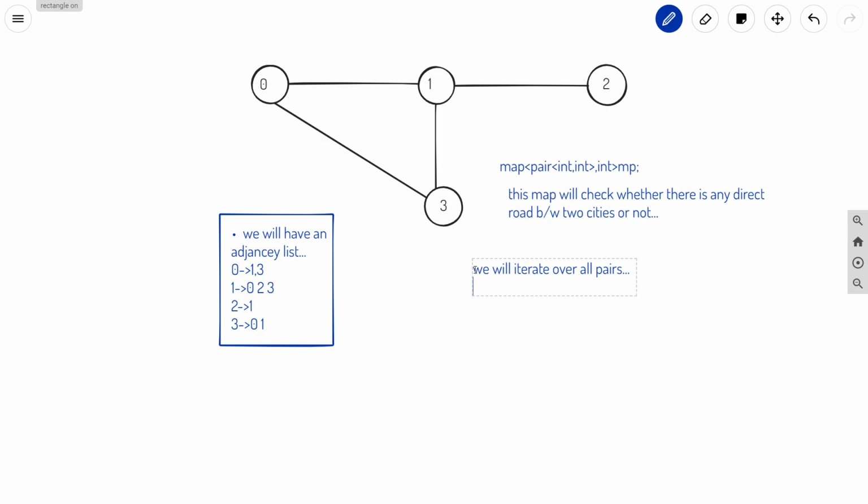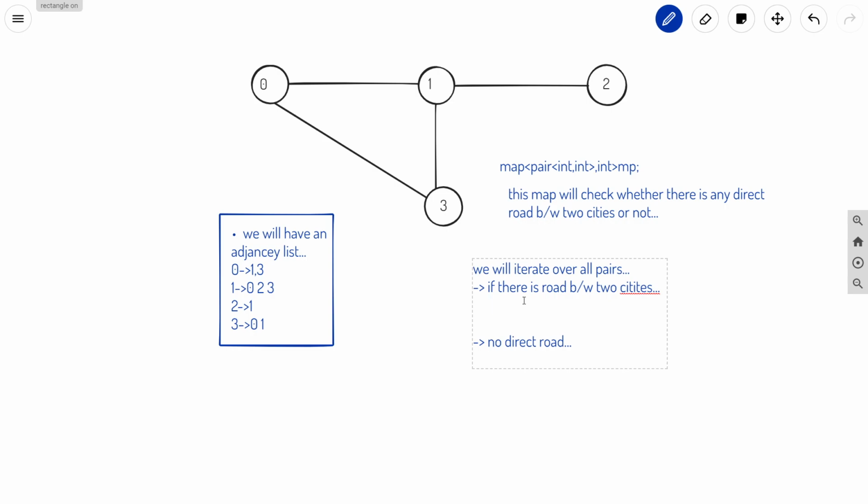Okay, and we will have two cases with us. If there is a road between two cities, and the other condition is that there is no direct road. So in both cases we will try to find out the value. For the case where there is a road between two cities, we will find out to how many cities these two cities are connected.